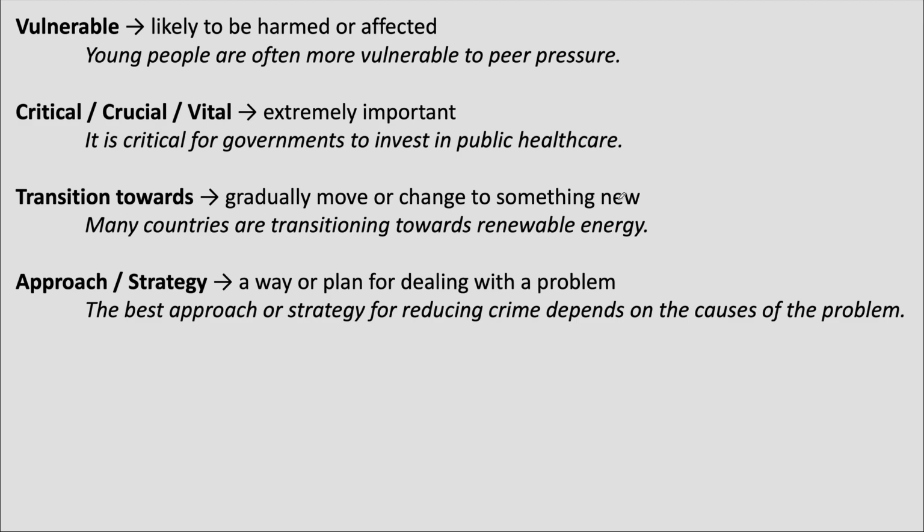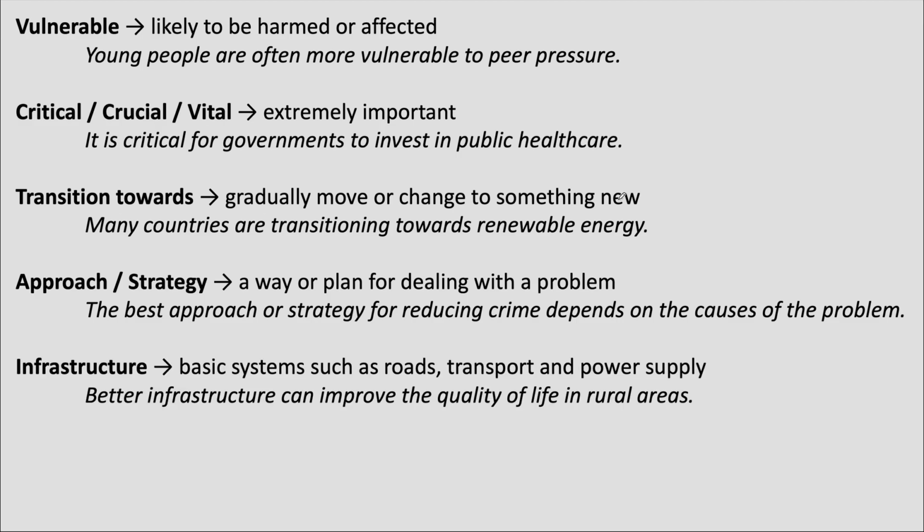Two more useful words are approach and strategy. Both refer to a way or plan of dealing with a problem. For example, the best approach or strategy for reducing crime depends on the causes of the problem. Another academic word is infrastructure.